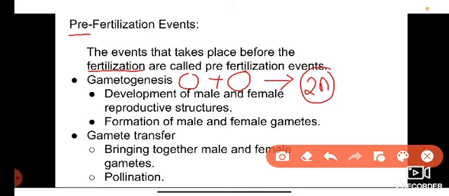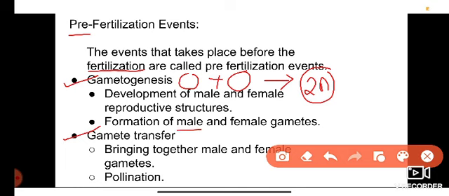In pre-fertilization events, mainly there are two events that take place. The first one is gametogenesis and the second one is gamete transfer. The first event is gametogenesis. Gametogenesis is the process of formation of gametes or sex cells within the sex organs or gonads. Here the male and female gametes are formed.